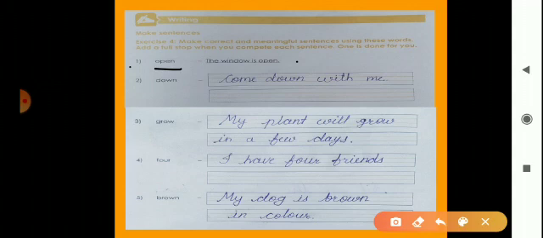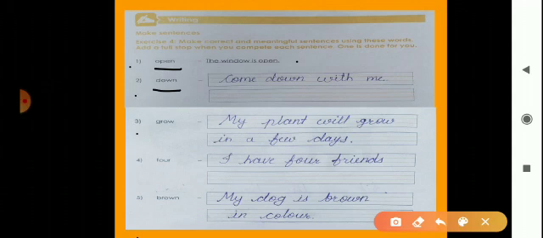here is, the window is open. You can also use the door. Instead of window, you can use the door word. Okay, the door is open. The window is open. Okay, now the second word is down. By using this word down, we make a sentence. Come down with me. And then add a full stop. Add a full stop when you complete each sentence. Okay. Now third is grow.